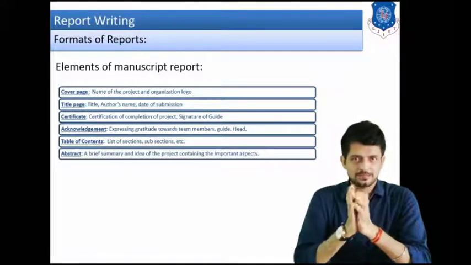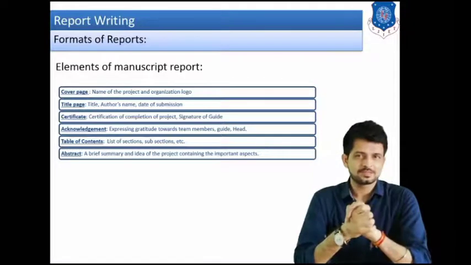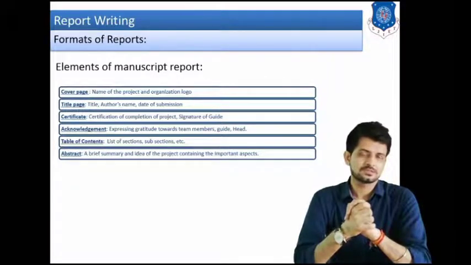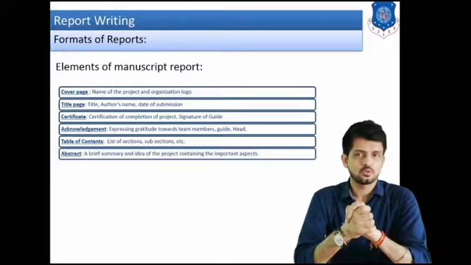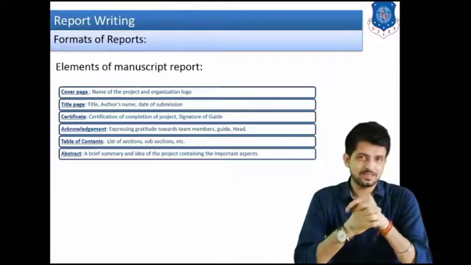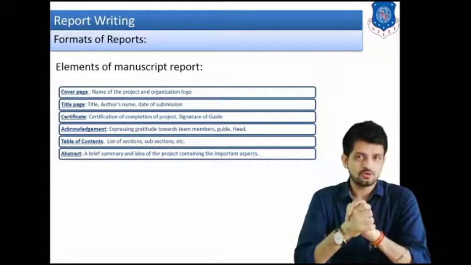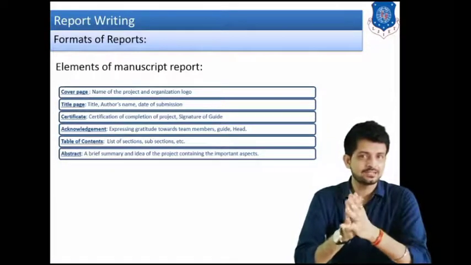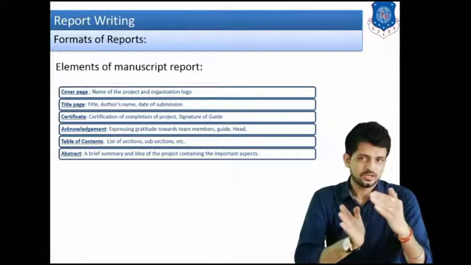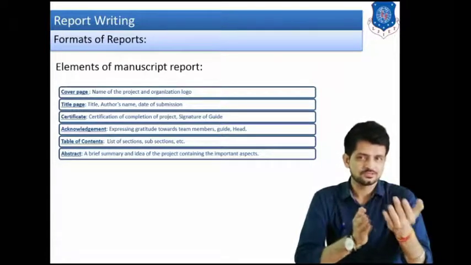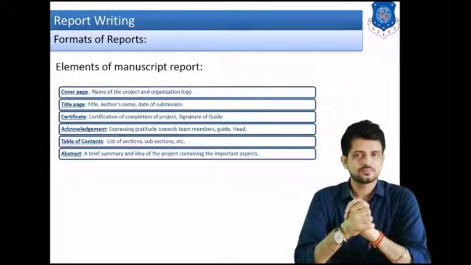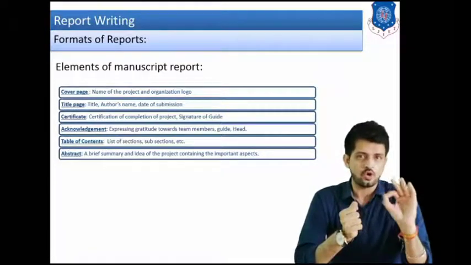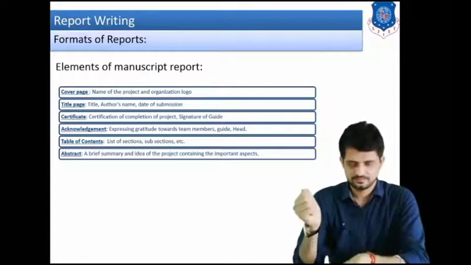Next comes the abstract. Now what is the meaning of abstract? So we can say abstract is a small version of your project report. By just reading the abstract, one can know what is the basic idea behind this project. Okay, a short description of your project is known as abstract. A brief summary of your project is known as abstract, and it should contain all the important aspects, right?